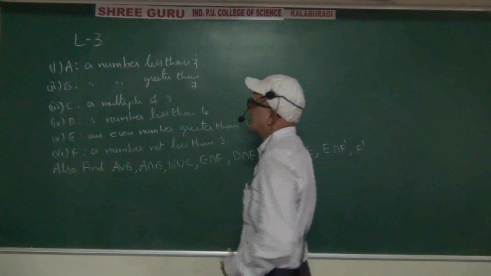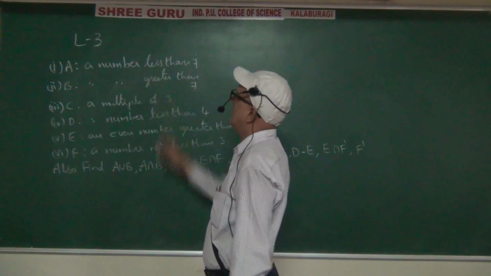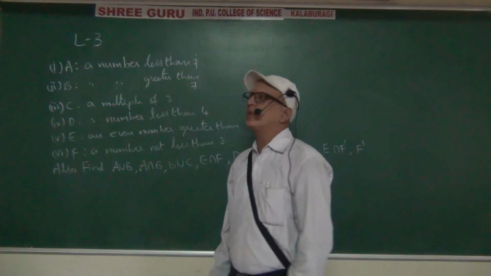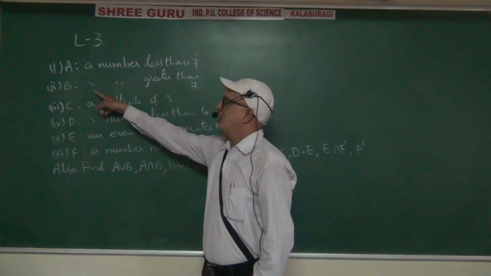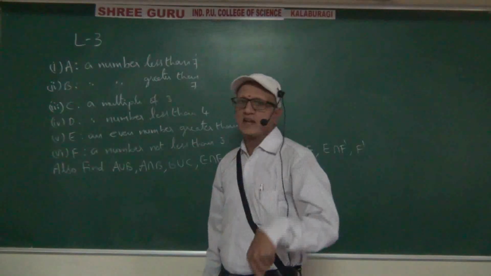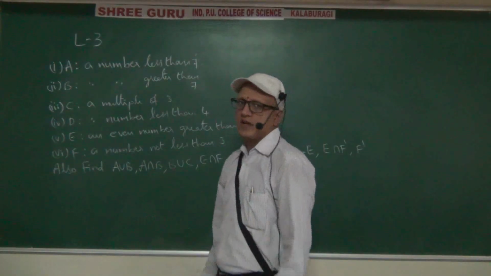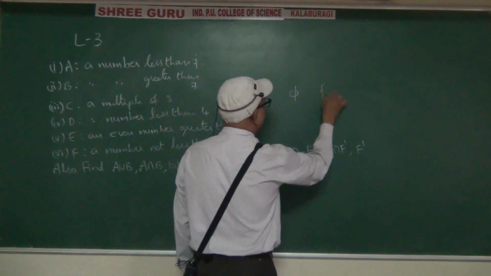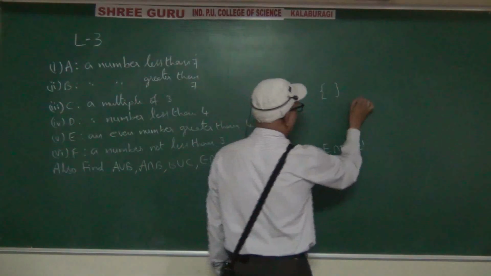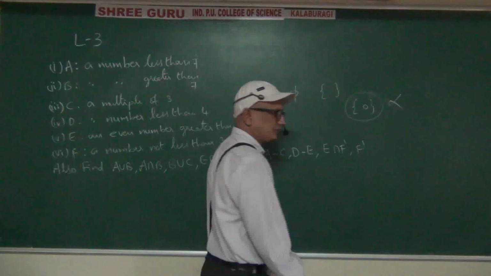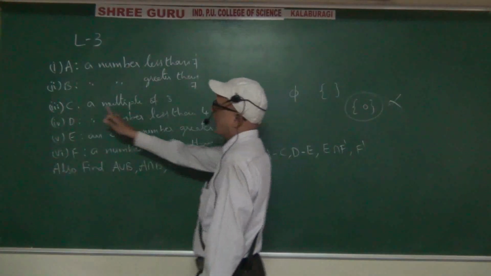Capital A, a number less than 7. Less than 7 means capital A will be 1, 2, 3, 4, 5, 6. Capital B, a number greater than 7, is empty.